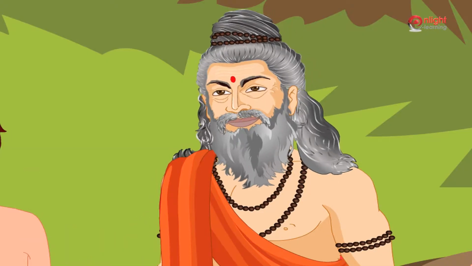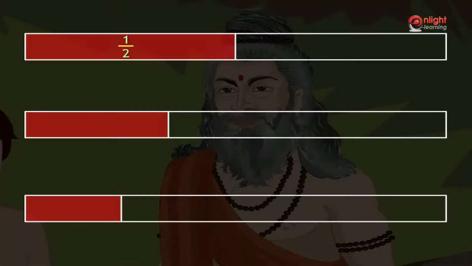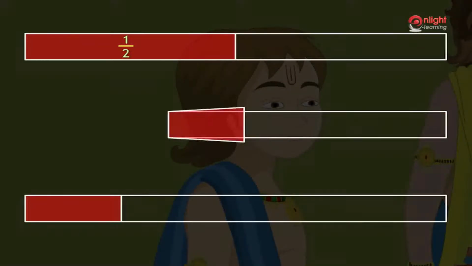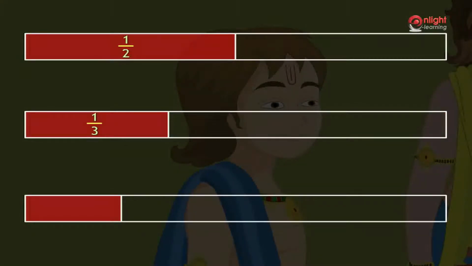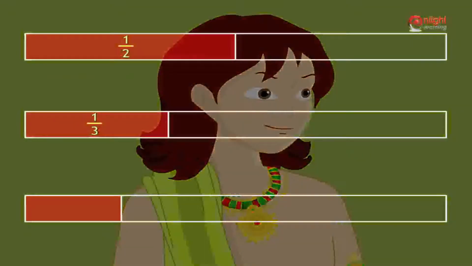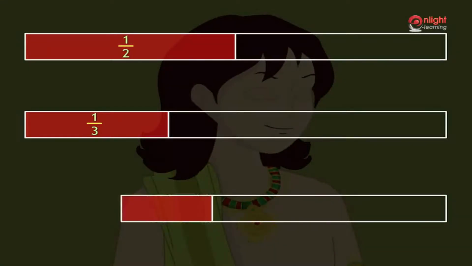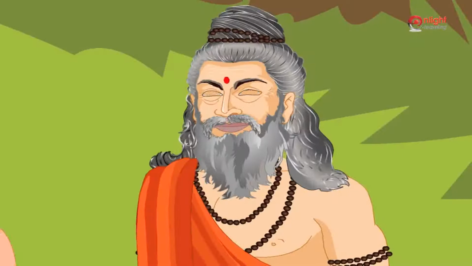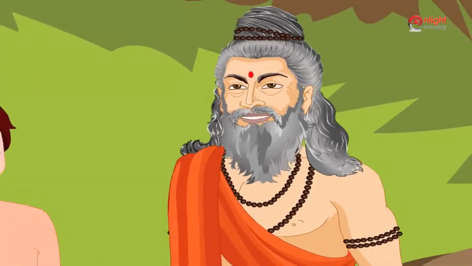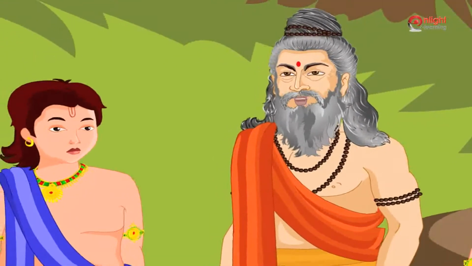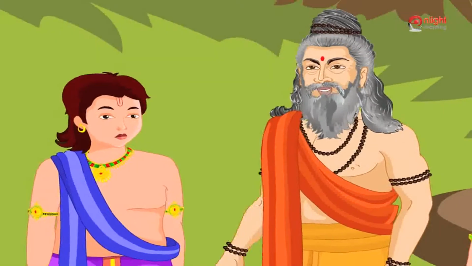Very good, Arjun. Can anyone else say how much portion of the picture is colored in the second figure and its fraction? If we fold the rectangular strip thrice, we find that 1 by 3 of the strip is shaded. Good. In the third figure, if we fold the strip 5 times, we see that 1 by 5 of the strip is shaded. Good. For estimating the fraction, we can mentally break up the given figure and find out the fraction. Now let us see some more examples.